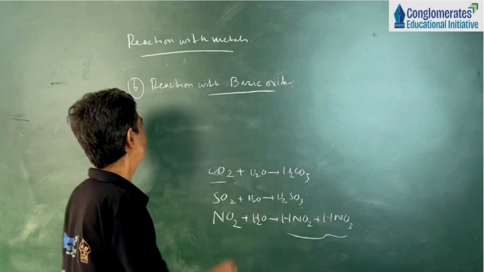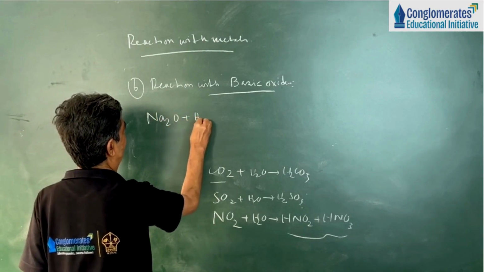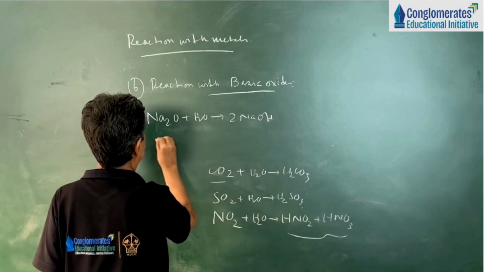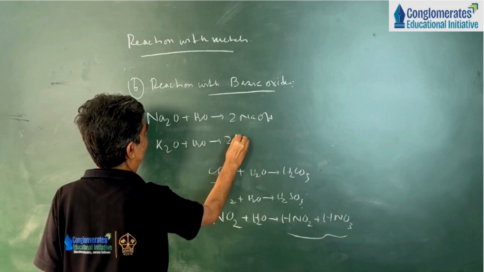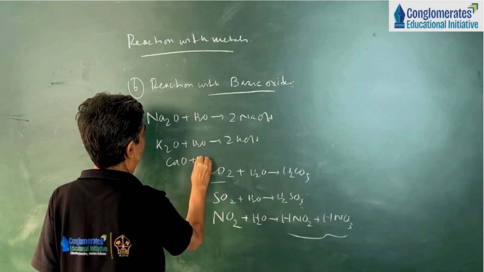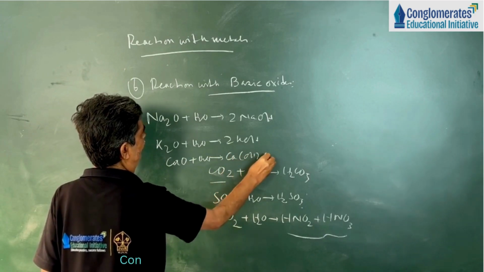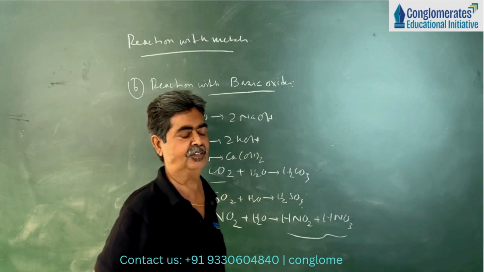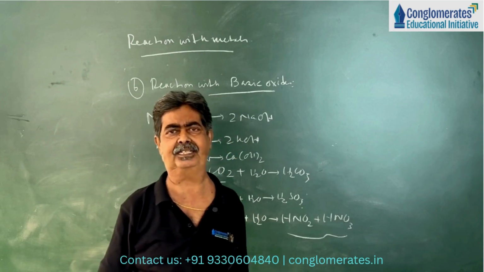Like Na2O plus water, they form sodium hydroxide. Similarly, K2O plus water, they form KOH, alkali. And calcium oxide plus water, they form calcium hydroxide. So metal oxides, which are called basic oxides, some basic oxides dissolve in water to form respective alkalis.